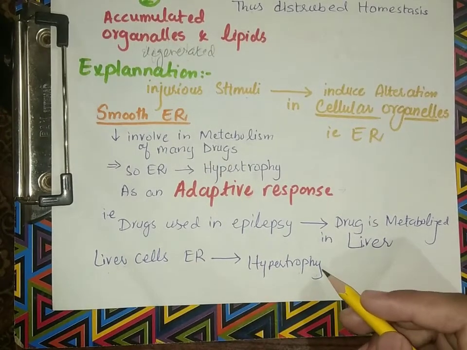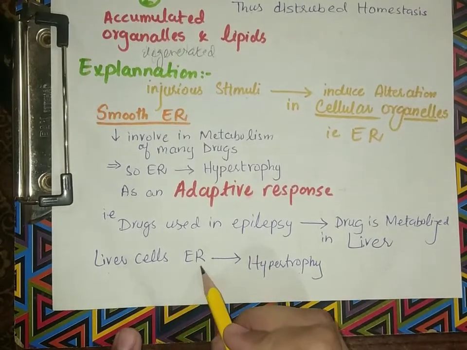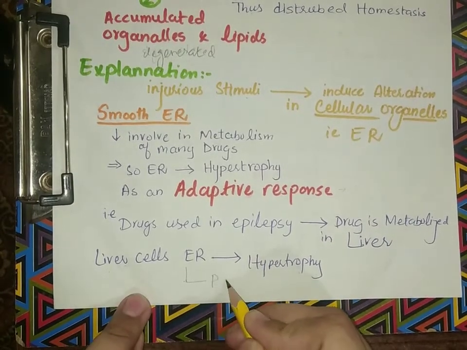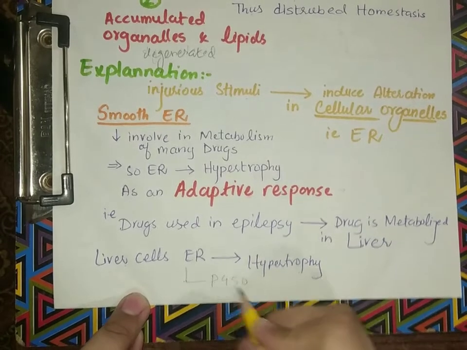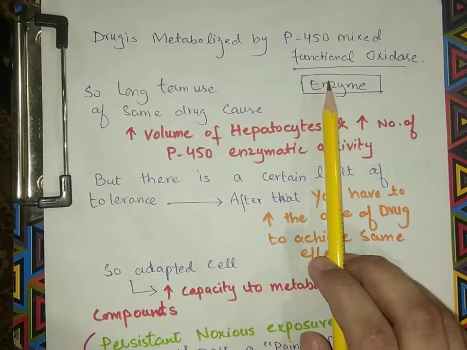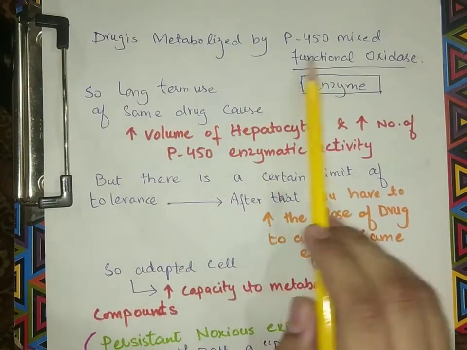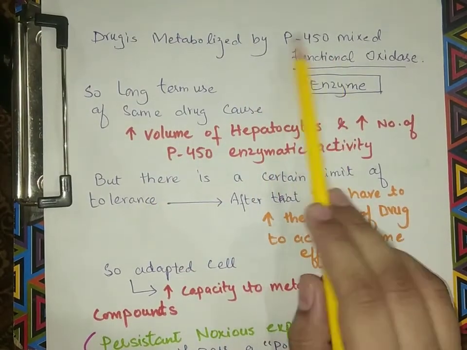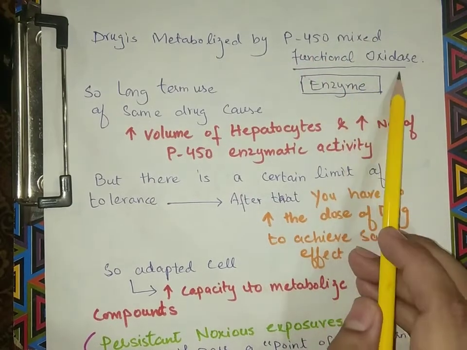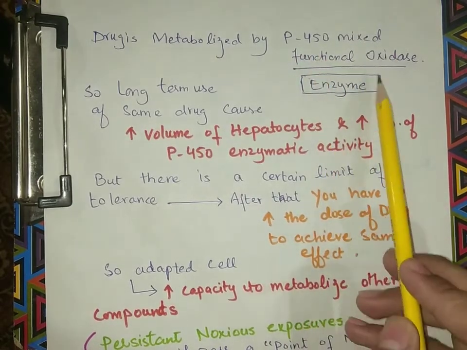In the liver, the drug is metabolized by an enzyme known as P450. So let's talk about P450. The complete name of P450 is P450 mixed function oxidase, and that is an enzyme.